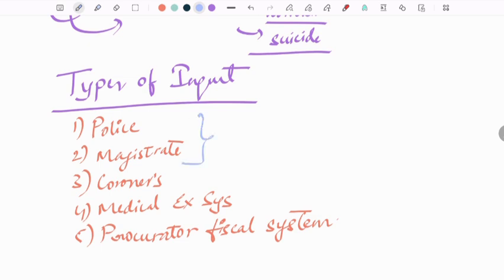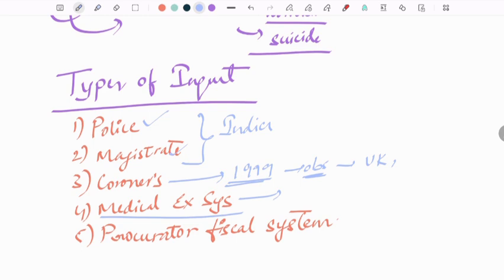Of these 5 types of inquest, only the first 2 are done in India. Okay, police and magistrate are conducted in India. Coroners was also there in India. The last case of coroner's inquest was in 1999 and now it is obsolete. Okay, now it is not being performed in India. Still, it is being continued in some countries like UK and some parts of USA.